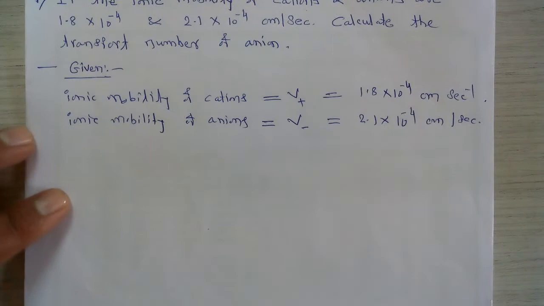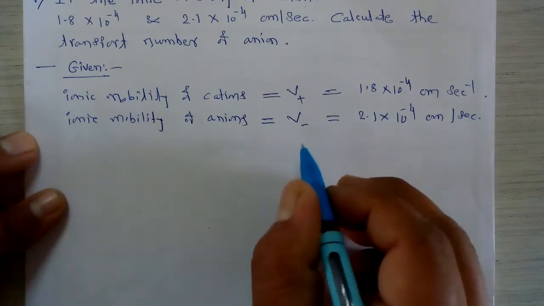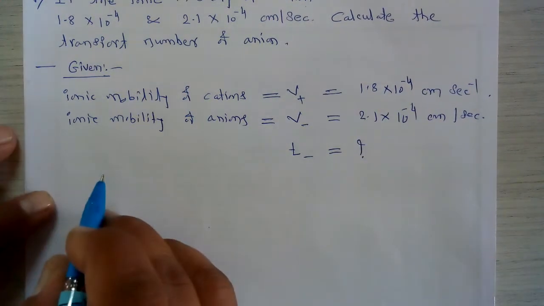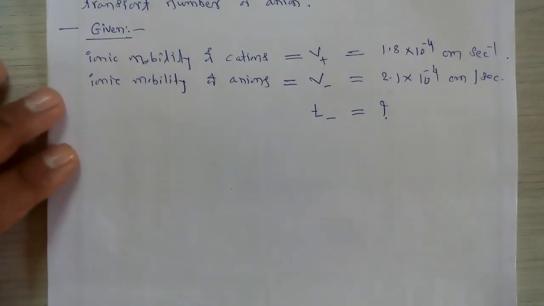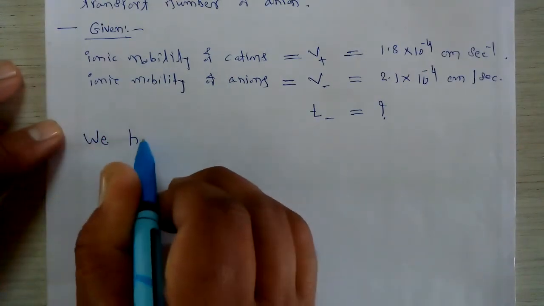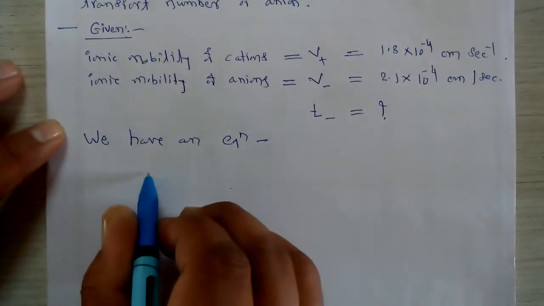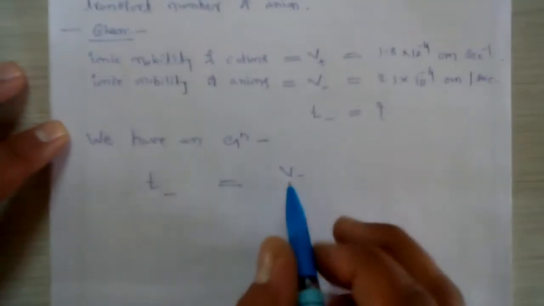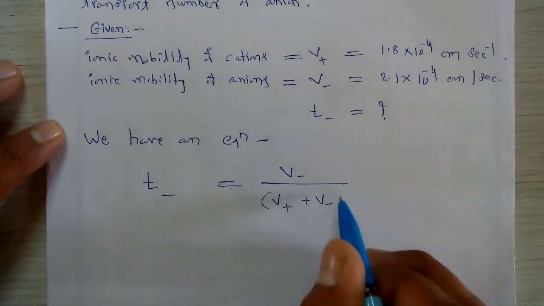Now, these are the two given data for this numerical, and from this we have to calculate the transport number, T minus, of the anion. In order to calculate the transport number of the anion, we use the equation: T minus, the transport number of the anion, is equal to its absolute velocity of anion divided by the summation of the absolute velocity of cation plus the absolute velocity of anion.